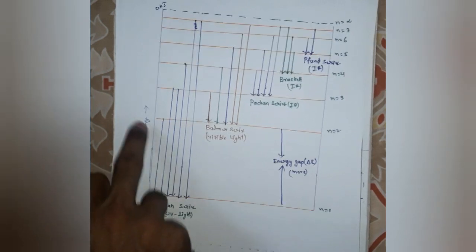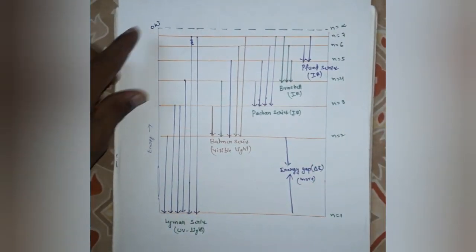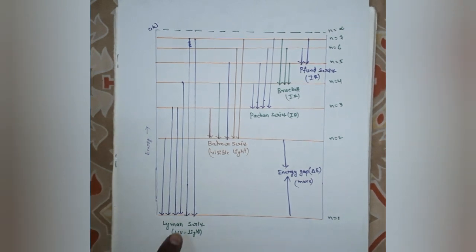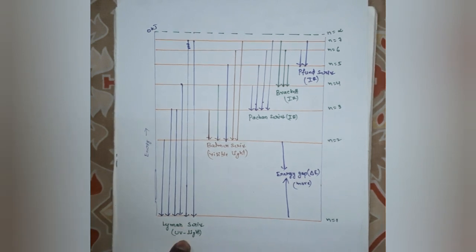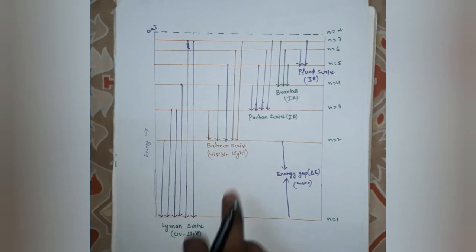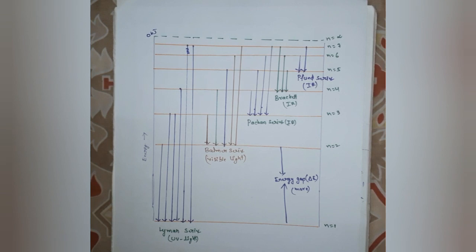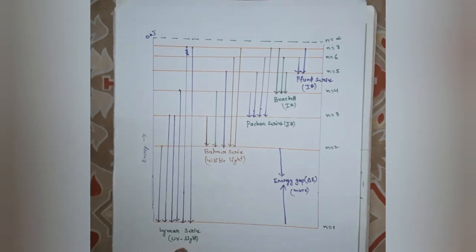This is the higher energy, this is the lower energy. This is the Lyman series of lines. The Lyman series belongs to UV light. This is the Balmer series. When will we get the Lyman series?